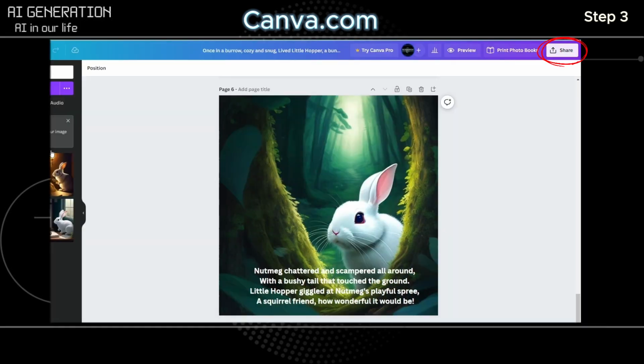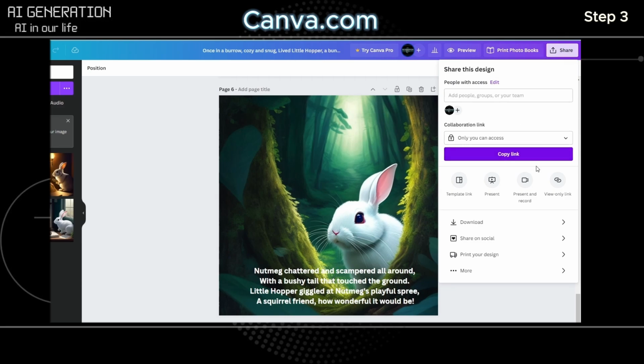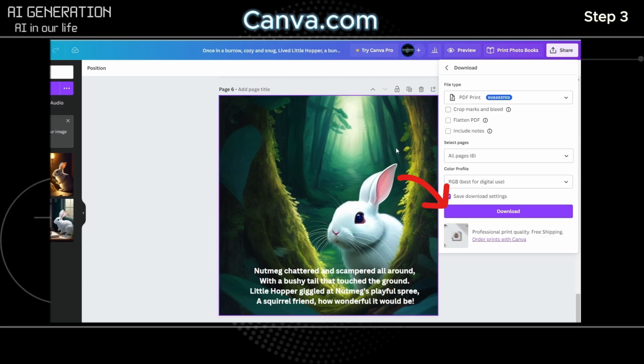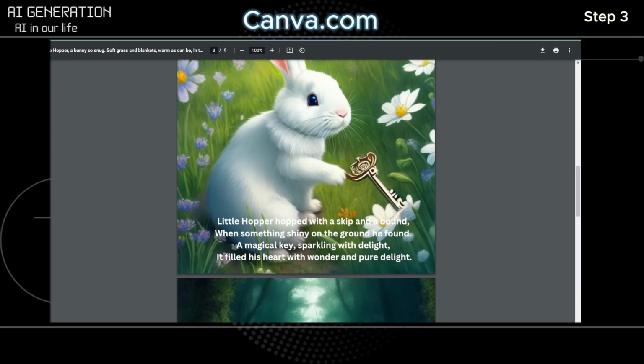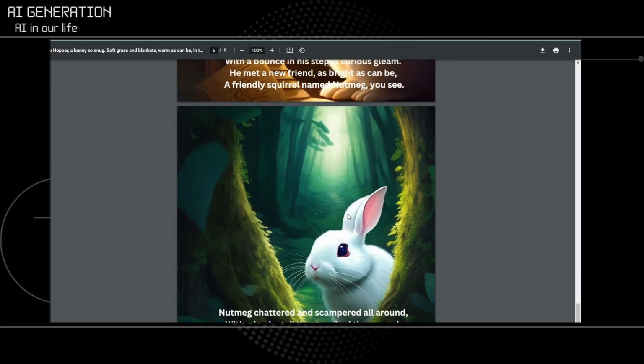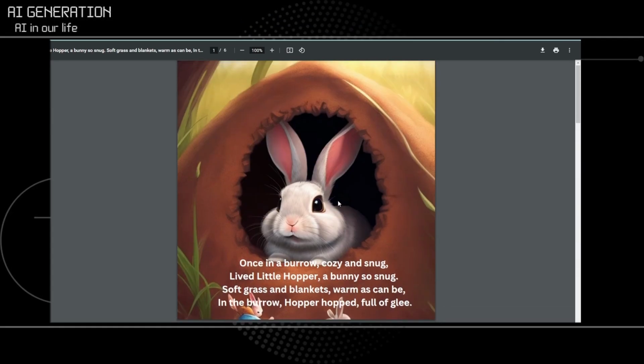Finally, save your book as a PDF by clicking on the Share button and then the Download button. You have just created your very own storybook. There is only one more step you need to take in order to start earning passive income. That is publishing your book on Amazon.